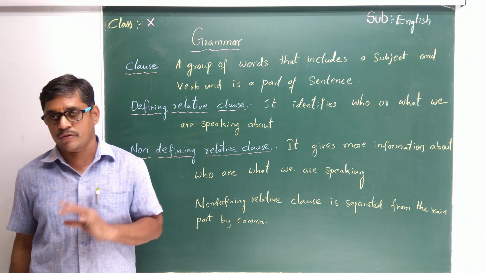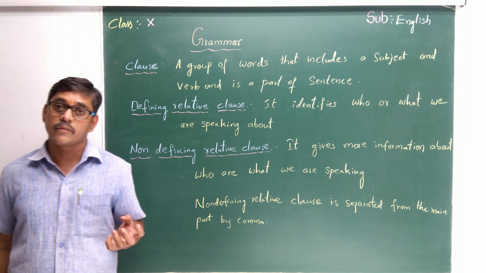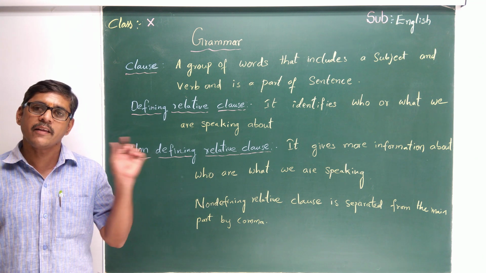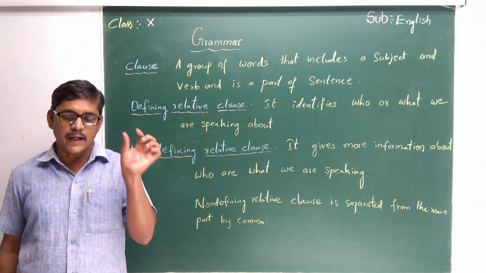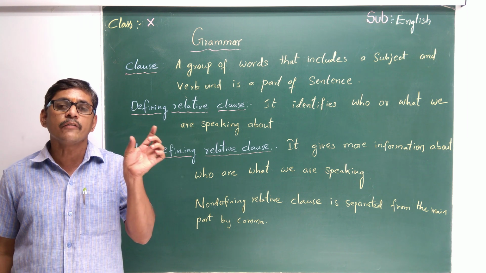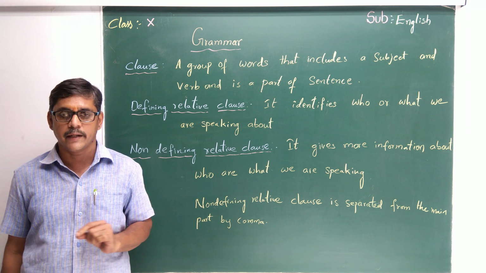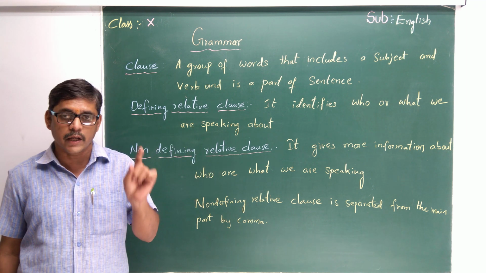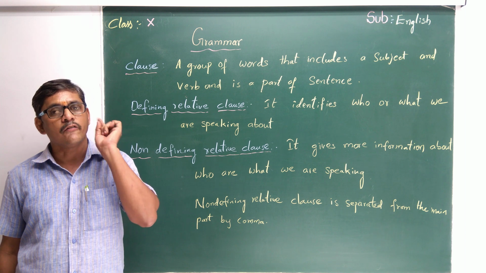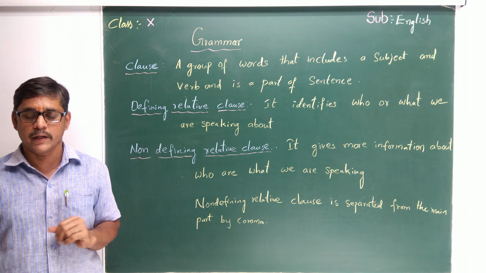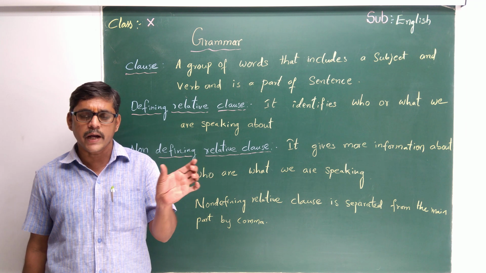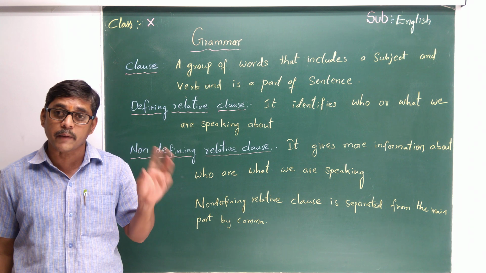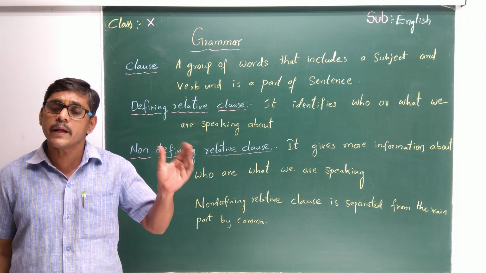What is a clause first? We know sentence and we know word. First we will start from the word. What is a word? A group of letters, meaning alphabets, which gives full sense, is called a word. Again I will repeat: a group of letters which gives full sense is called a word. Sentence: a group of words which gives full sense, and in a sentence, object, subject, verb, so many parts are there.